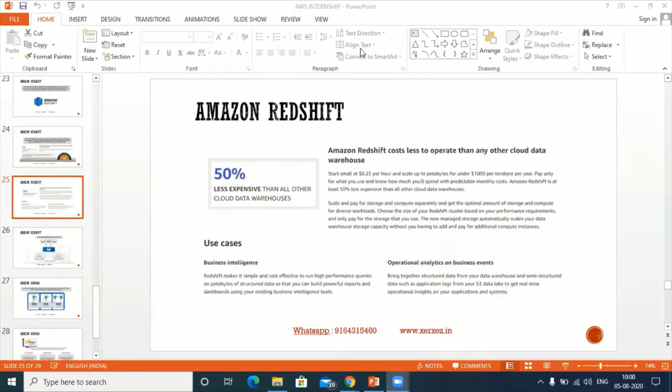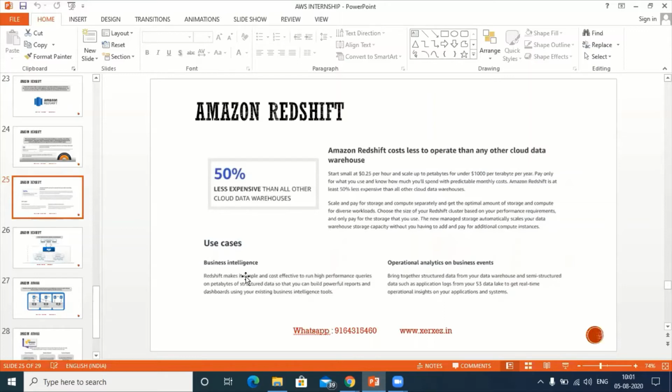Okay, so these are the promises that were given: 50% less expensive compared to other data warehouse systems. Regarding business intelligence, it is a hot cake in the market. Many companies are looking for data analysis. Based upon the data they have, after analyzing it, they should come up with solutions for a problem, or a new innovative idea for the business.